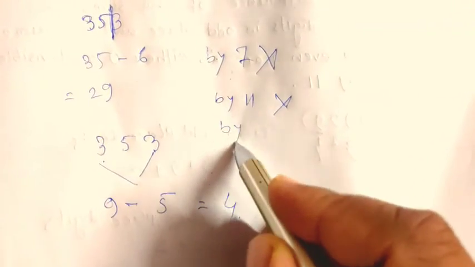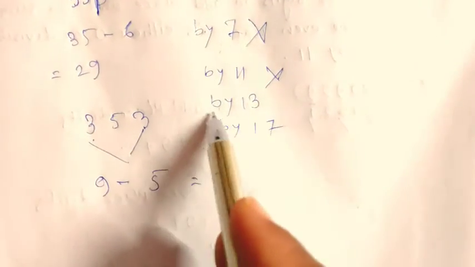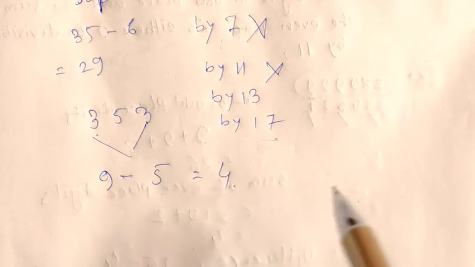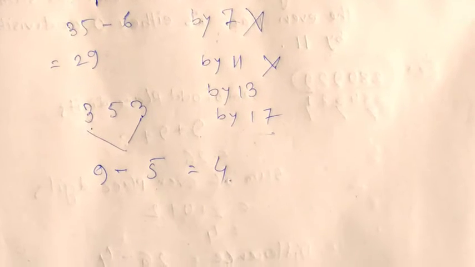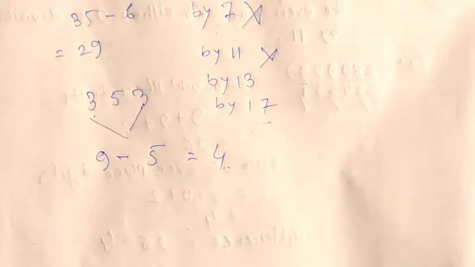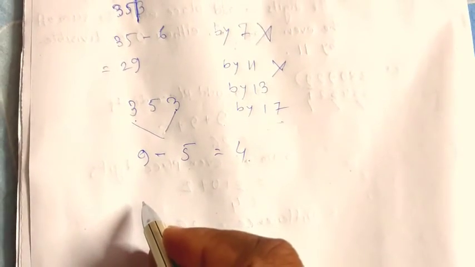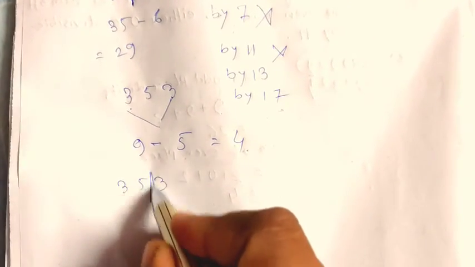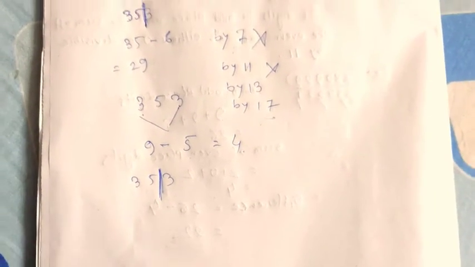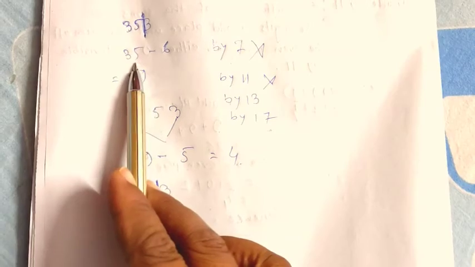Now next we have to check by 13 and by 17. So we don't know the divisibility rule for these two. So you can perform the division for this, or you can learn the divisibility rule for 13 and 17 here with this video, though it is not in your syllabus. For the divisibility rule by 13, from 353 we separate the units place digit. In case of 7 we multiplied it by 2 and subtracted it from the remaining part.